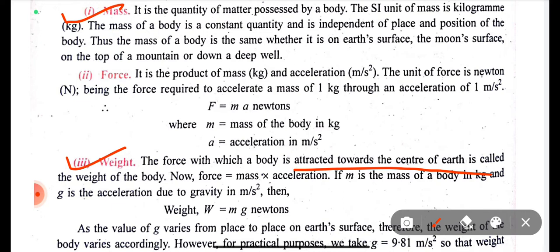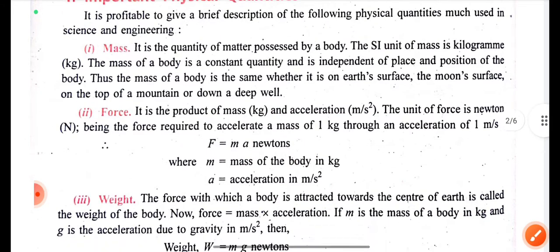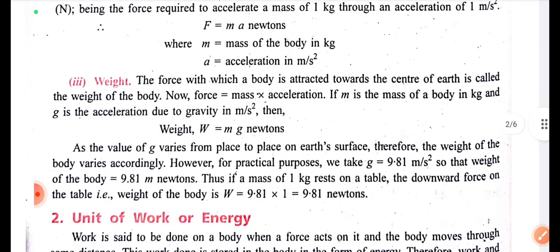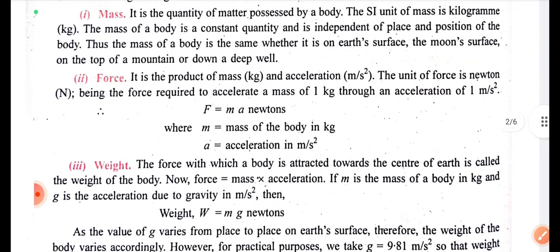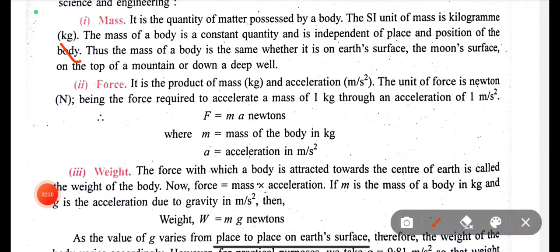Now the second point is force. Force is the product of mass and acceleration. The SI unit of force is Newton. These are the physical quantities given in this chapter: mass, force, and weight. I hope it is now totally clear what the difference between mass and weight is.